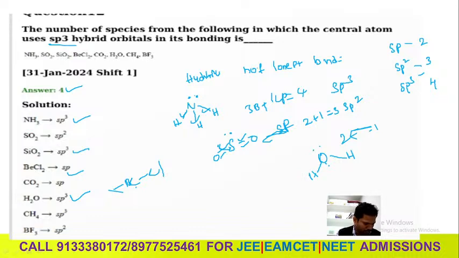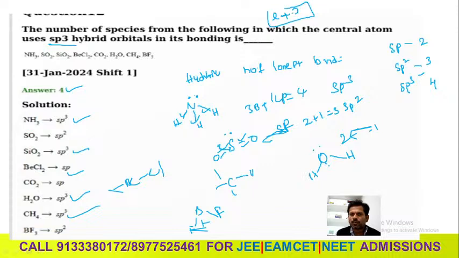See this? CH4 also sp3. 1, 2, 3, 4. Okay, this one. Then after BF3, BF3 is sp2. Okay, B, F and F. So you can calculate according to this one. So fundamental is lone pairs plus bond pairs. If it has lone pairs, you can calculate the lone pairs also. If it is only bond pairs, you can calculate the bond pairs only.